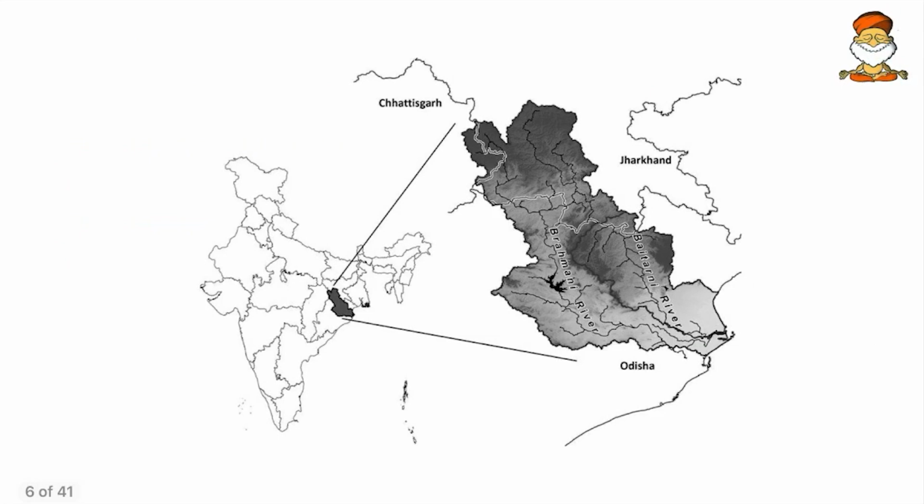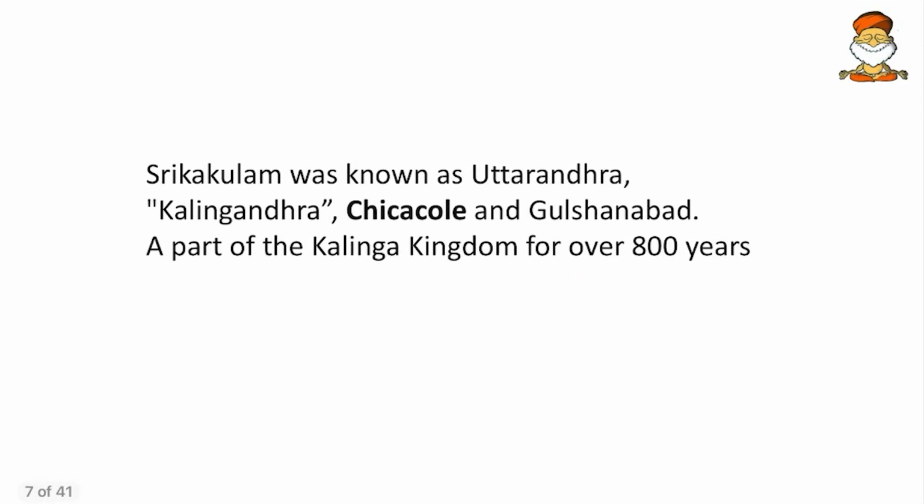So this is how. Then come to next, the Brahmani and Baitarani rivers. Here the map was misplaced. When we move from north, Baitarani comes first and then comes Brahmani river. Then Chikakol. Although Chikakol was ruled by Kalinga kings or by the Gajapati rulers for more than 1000 years, it is not in Odisha, it is in Andhra Pradesh. It is a border district between Odisha and Andhra Pradesh. So this we will correct. It is also called Uttarandhra or Kaling Andhra.